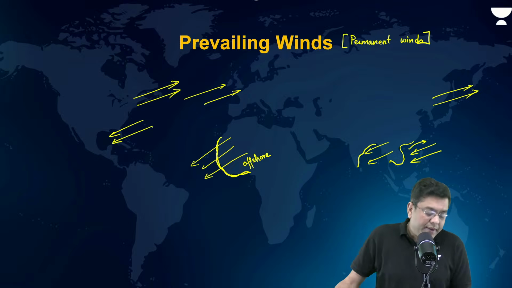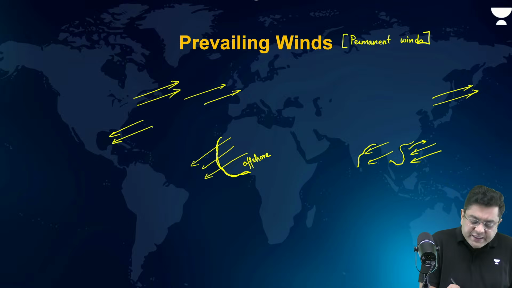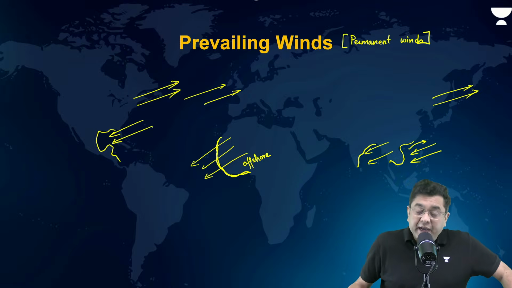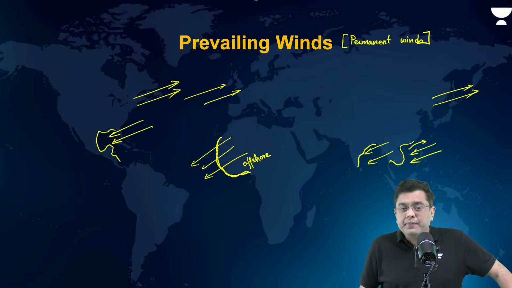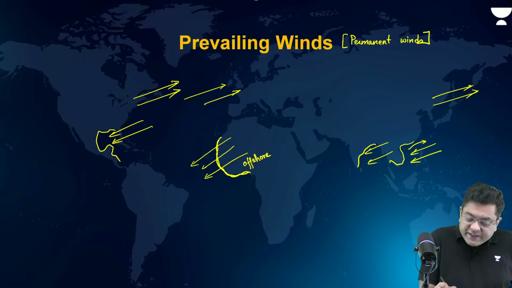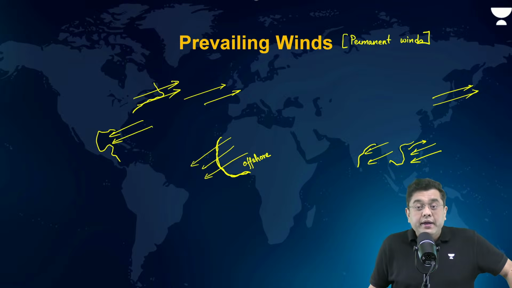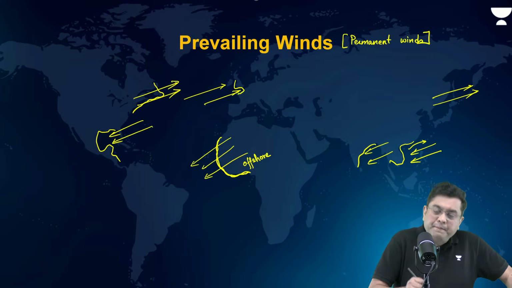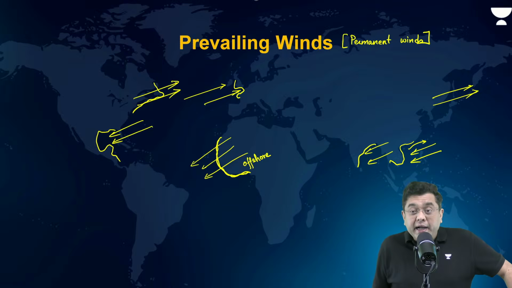That means upwelling. What will happen to the sea surface temperature in the region of the Gulf of Mexico? It will be high. Onshore winds. What will be the sea surface temperature on the coastline of Canada? It will be low. Offshore winds. Coastline of Britain and Europe, high.